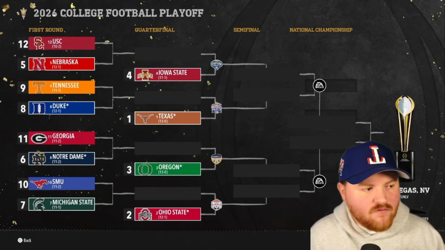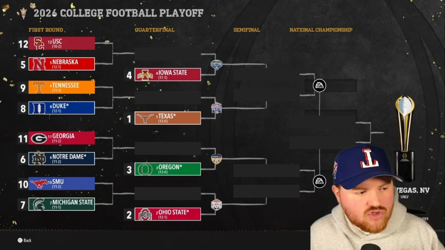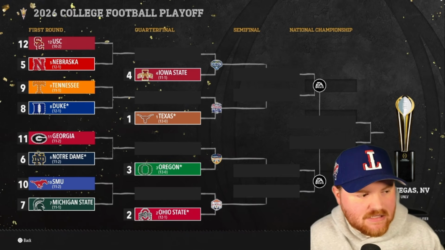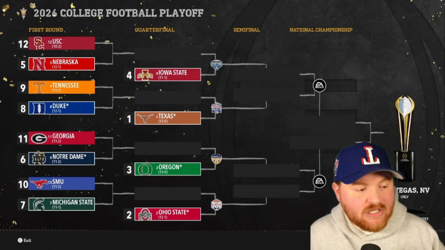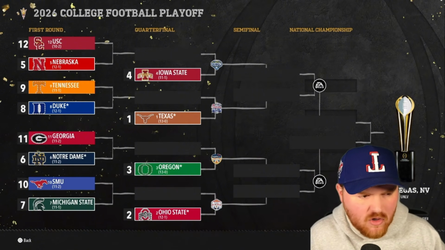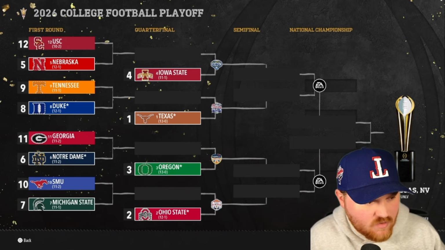They will face the winner of USC and Nebraska. Nebraska's hosting there. Winner goes to the Cotton Bowl to take on Iowa State. Duke and Tennessee, 2 new teams in this year. Duke, Tennessee, Nebraska, all 3 new teams. The winner will take on another new team, Texas, in the Peach Bowl. Interesting that Texas, number 1 seed, does not get the Cotton Bowl, but that is what it is.